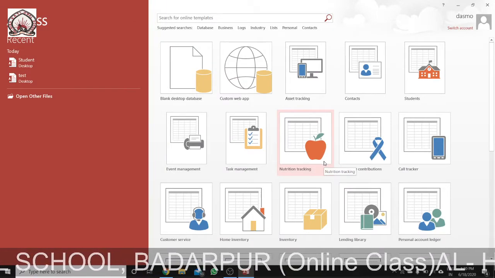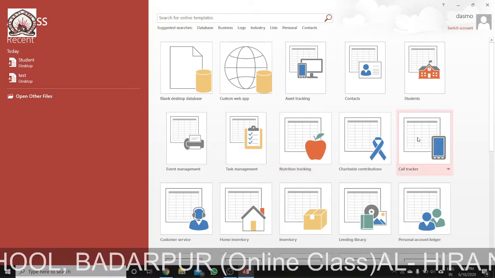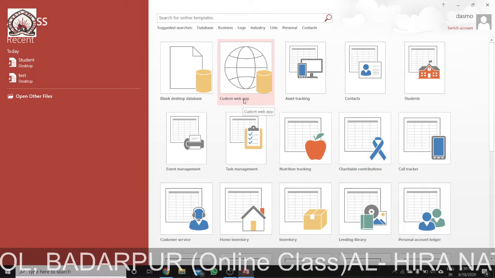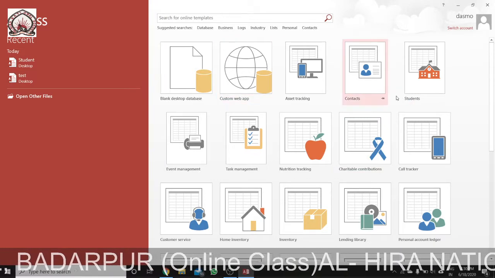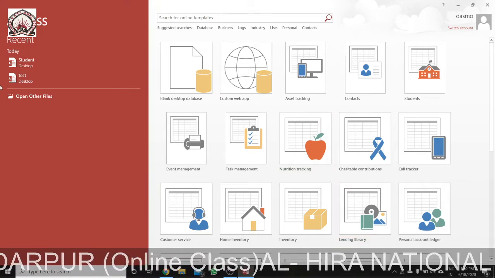Then we can use the web app, or we can also use the custom app. We can use templates from here, whatever type of templates we want.